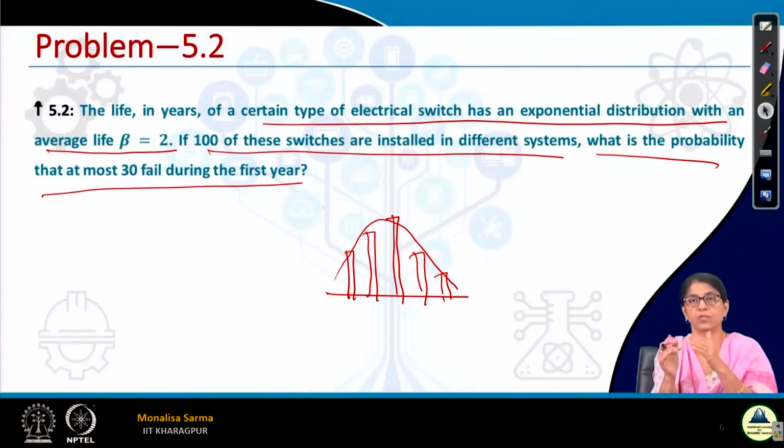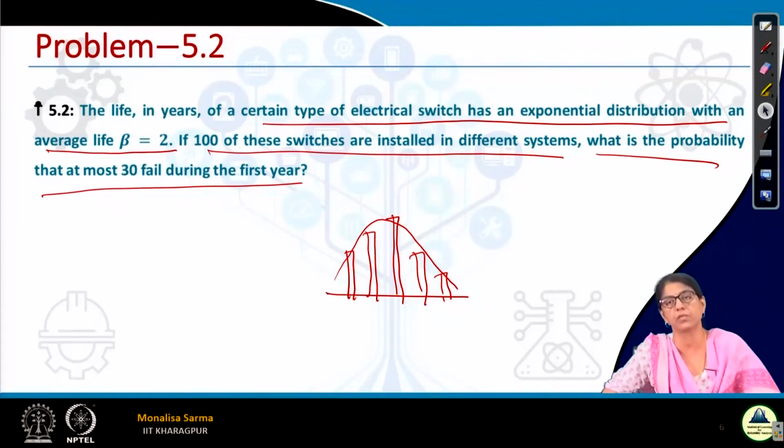If the table is not there, calculating such a big number is not a very easy task. So in that case, if we can approximate it by a normal distribution, things become very easy. Our life becomes easy. And if we approximate, our value will not change significantly; it will change only slightly, which can be accepted. So that's why in such cases we can approximate by the normal distribution.